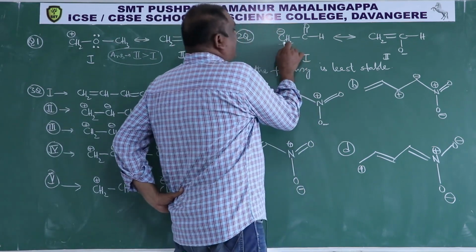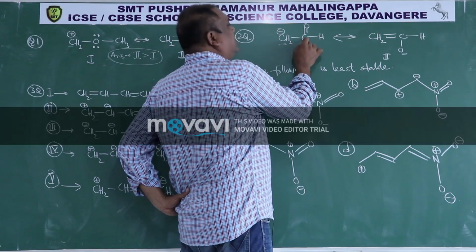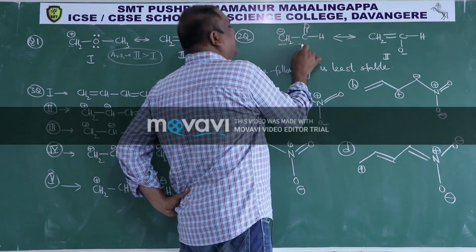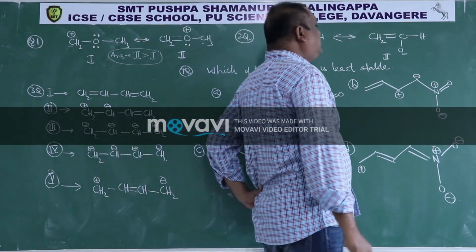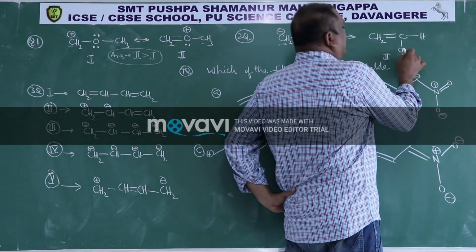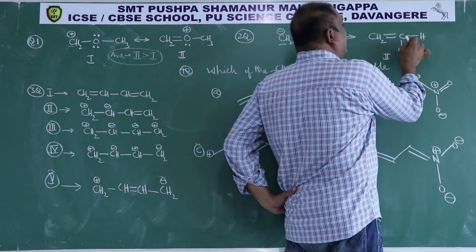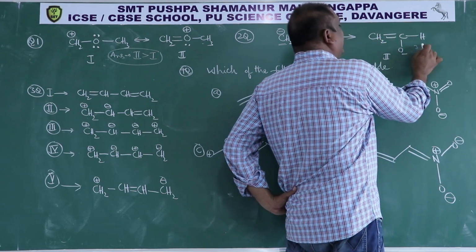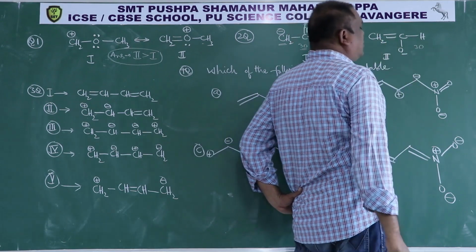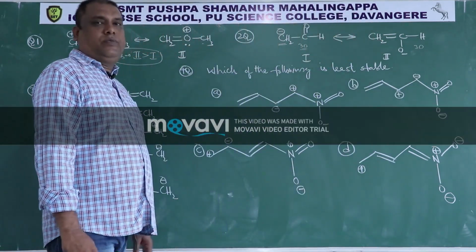This carbon is having an octet, this carbon is having an octet, this oxygen is having an octet, so it is having 3 octets. Here this oxygen is having an octet, this carbon is having an octet, this carbon is having an octet, so this is also having 3 octets. So here the number of octets are same.